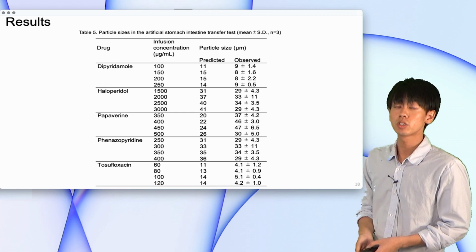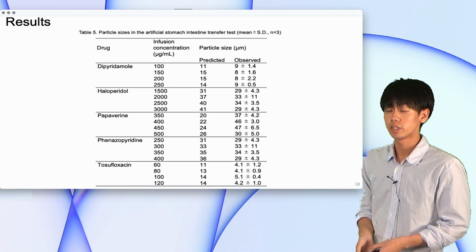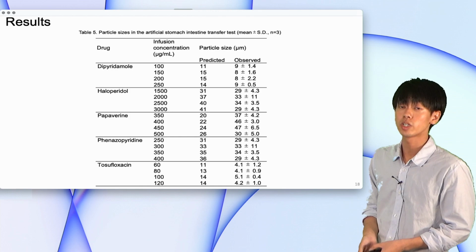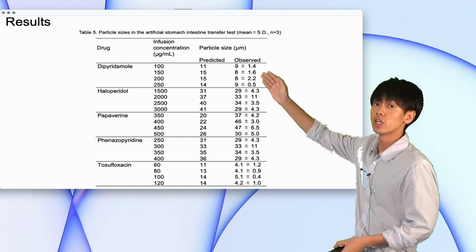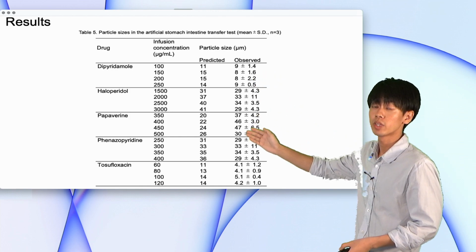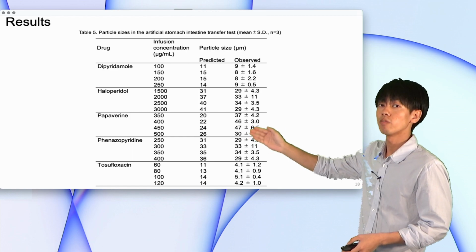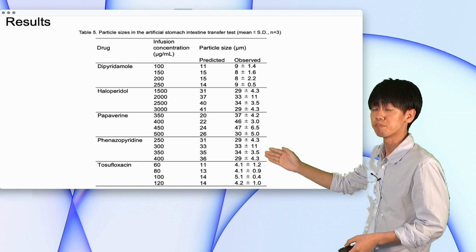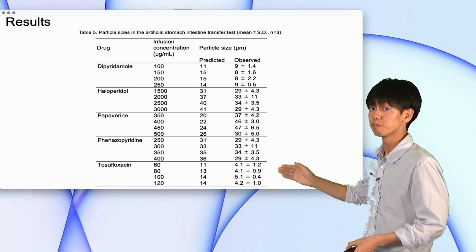Table 5 shows the particle sizes in the ASIT test. Particle sizes were predicted within about a 2-fold error for dipyridamole and papaverine, 1.5-fold error for haloperidol, 1.2-fold error for phenazopyridine, and 3-fold error for tosufloxacin.